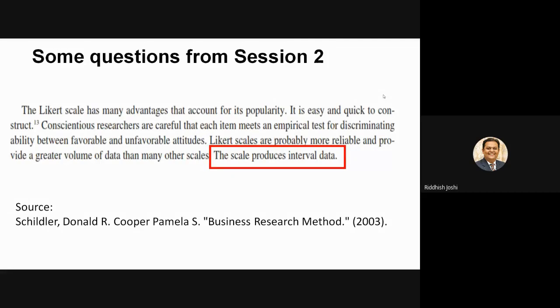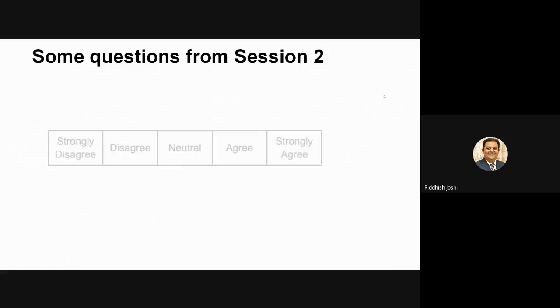Now I have also read all these books. I have tried to understand, but none of them are trying to justify why they have considered it as ordinal and why they have considered it as interval. When you go further and try to inquire more and more on this Likert scale, there are some logics which are coming out in some books and some references. That logic I want you to explain, right? Let us understand in the next slide.